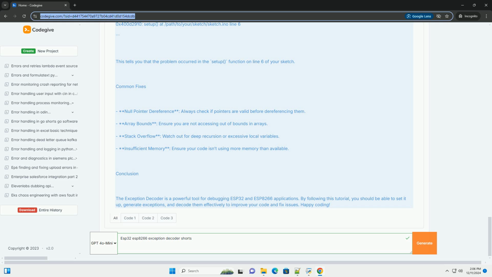2. Install the exception decoder tool. In Arduino IDE, go to Sketch-Include Library-Manage Libraries. Search for ESP exception decoder and install it.